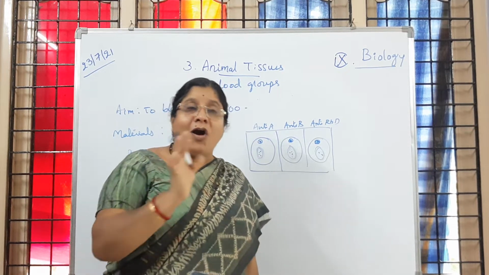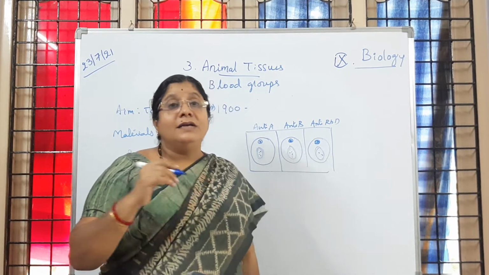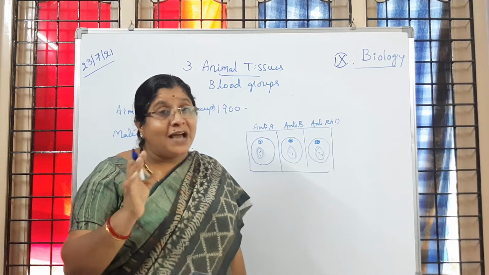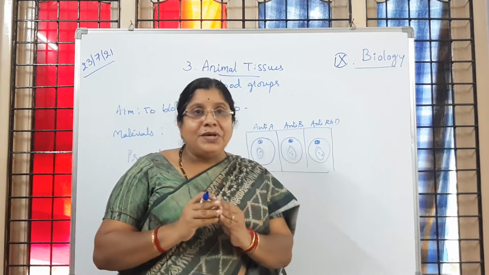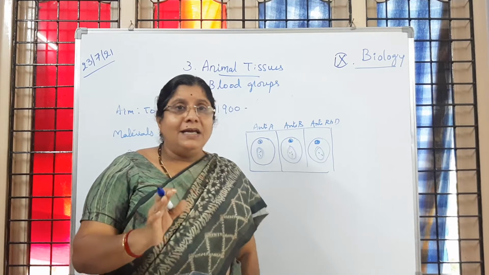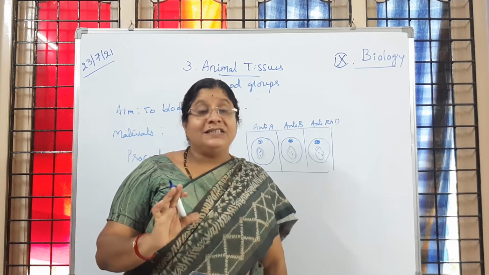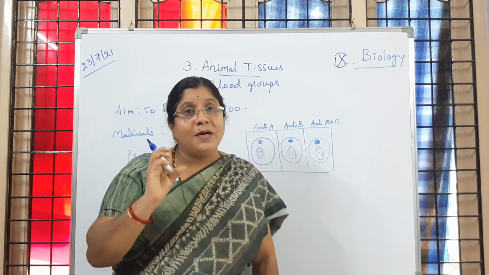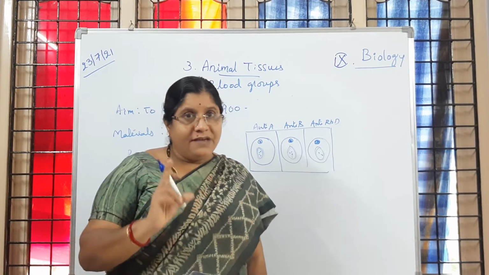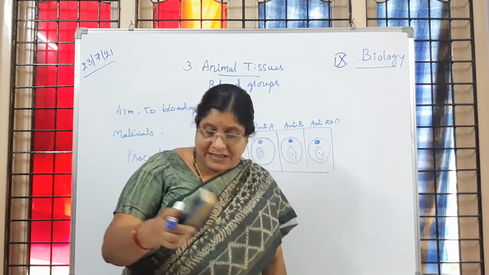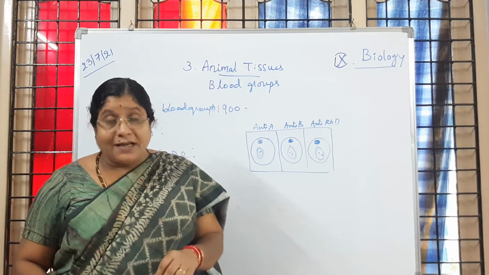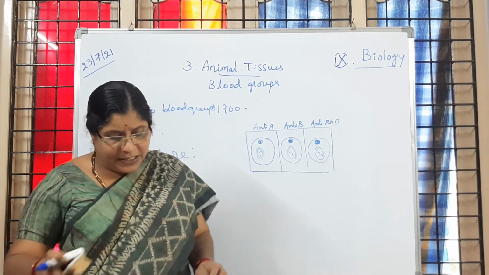Are they present on the RBC or in the plasma? That we have to know. The clumping takes place between the antigens and antibodies of RBC. Is it clear to children? That is the clotting of blood. Everybody understood? So keeping that in view, we are able to identify the different blood groups.